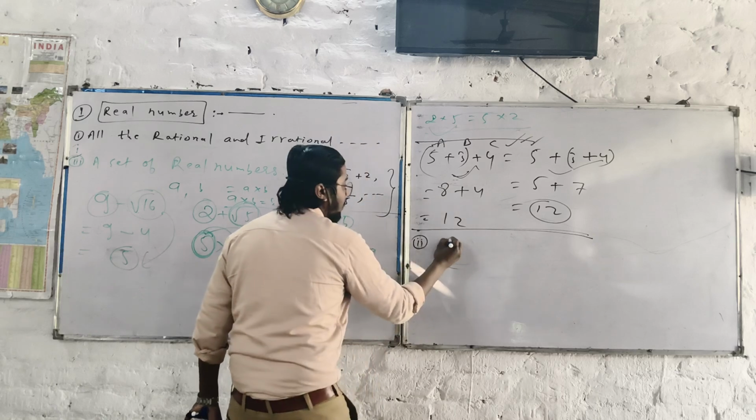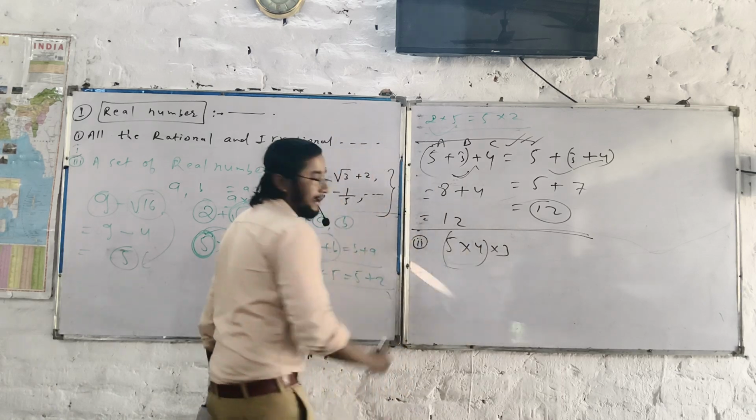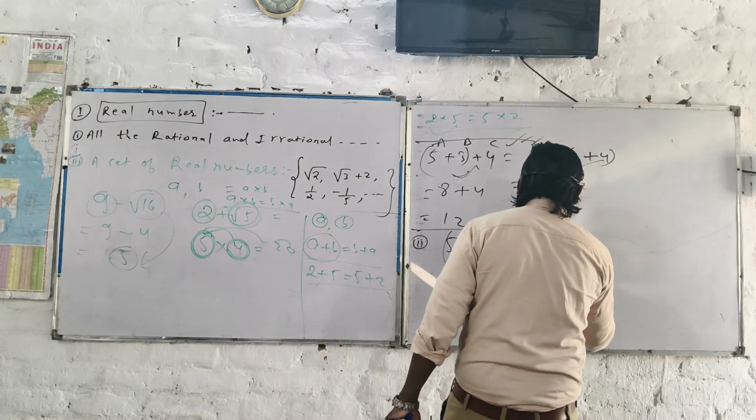Now, second example. For example, 5 multiply 4 multiply 3. I can take the bracket here, and after that I'll take the bracket here. 5 multiply 4 multiply 3.